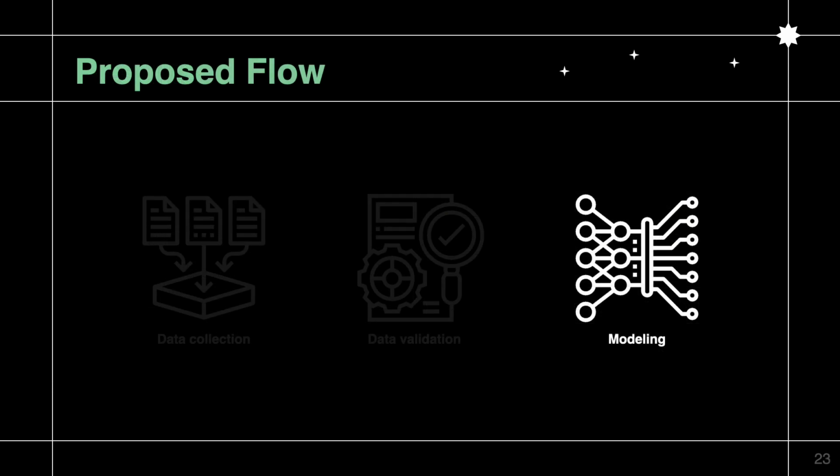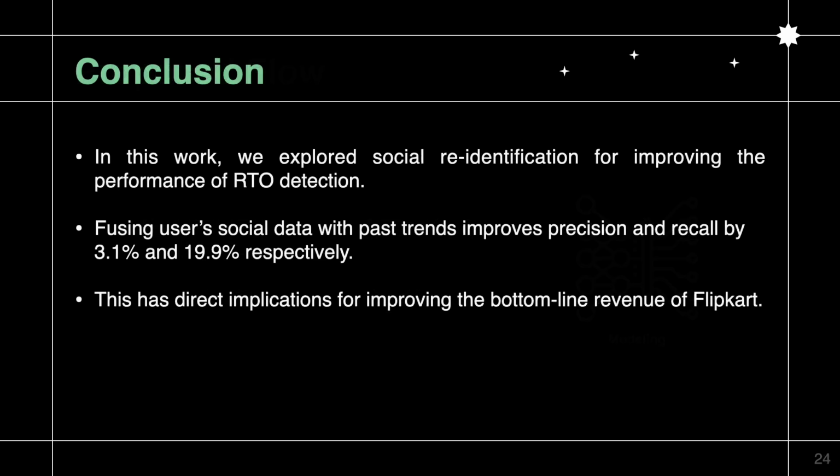This concludes the modeling. So in our work, we have shown that using social re-identification can improve the performance of a compelling e-commerce problem like RTO.